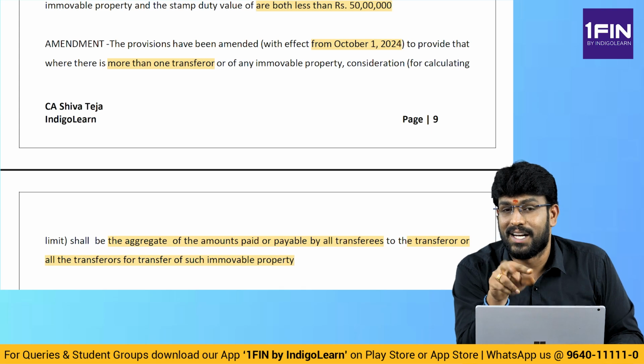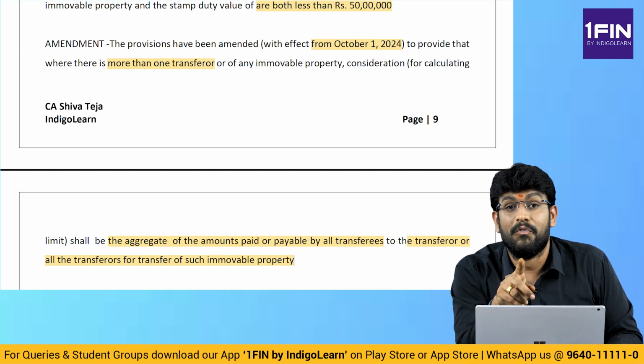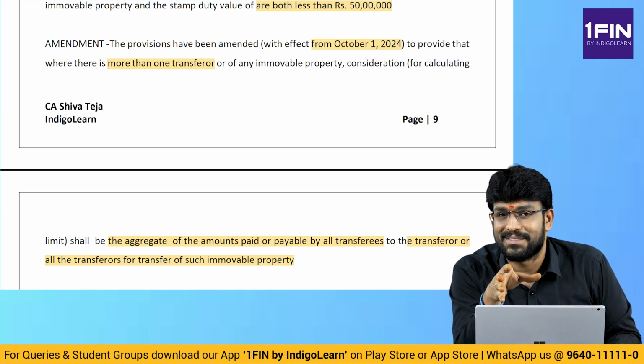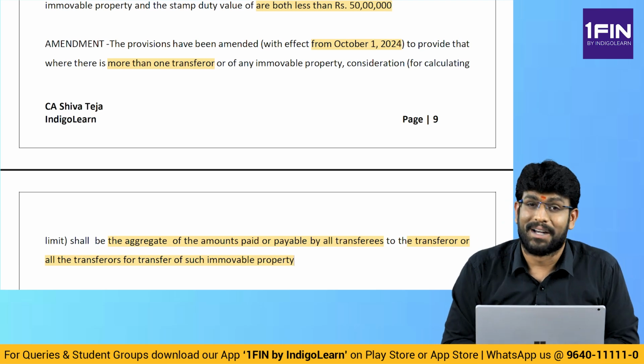One person X is selling to Y and Z for 60 lakhs. Y is paying 30, Z is paying 30. Still TDS will apply because for the property it is 60 lakhs. Getting clarity, my dear friends? Very, very important point, guys. Beautiful point, important amendment. A small question can come in exam for 2 marks. So I've got 2-3 more interesting amendments in TDS that also I'll discuss and complete, my dear friends.